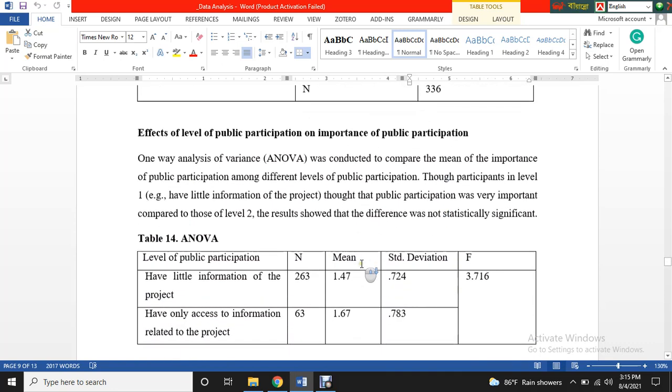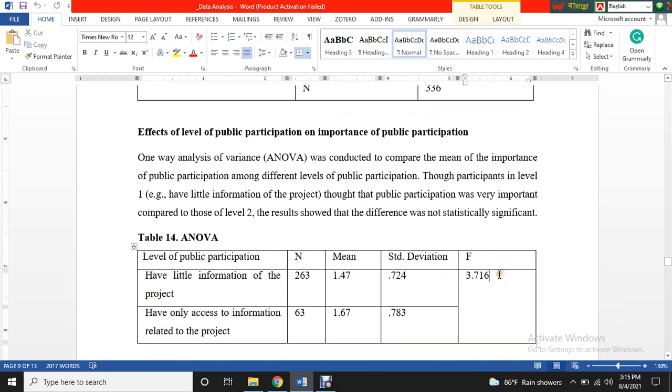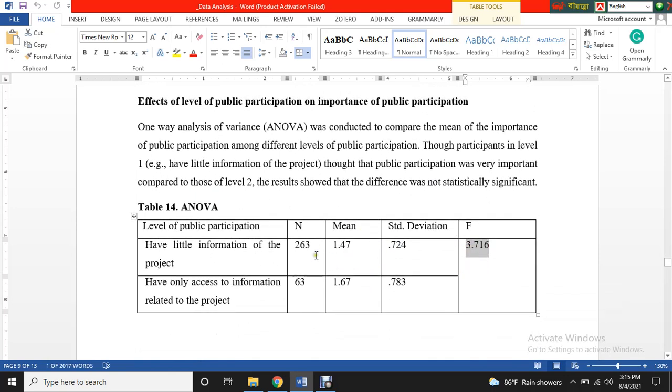So now we move to the ANOVA. We compare the variable called importance of public participation between two groups of respondents. One group is from level 1 participation, that means having little information or knowledge, with 263 participants. The other is 63 participants from the second level.